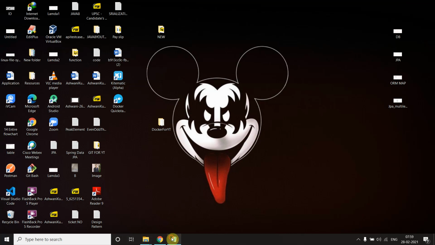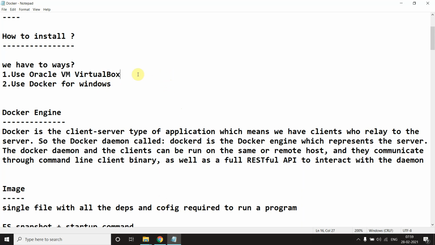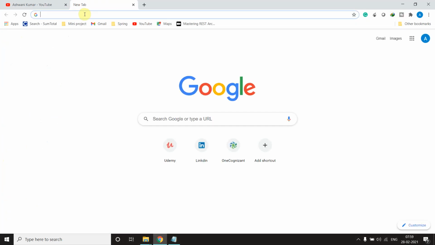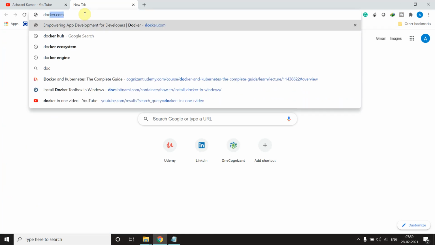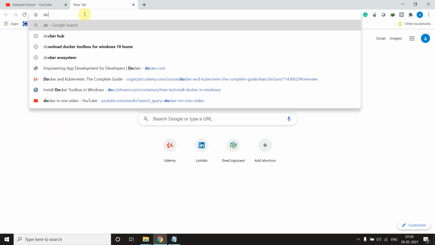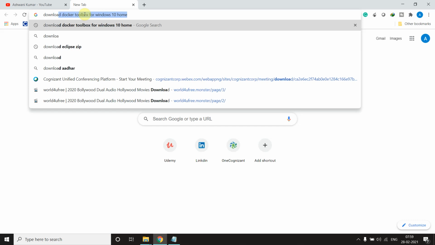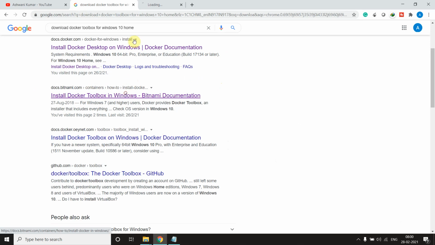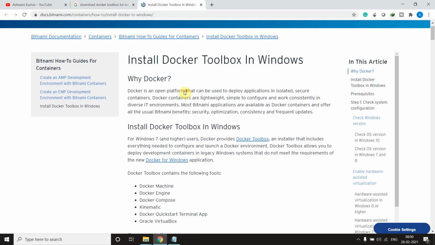So what is the second thing? You already have Oracle VirtualBox. It's a pretty simple installation, like a VLC player, nothing fancy here. Come to Google and type download Docker Toolbox. Download Toolbox for Windows. Come to just the third link, and it will give you the GitHub repository link.